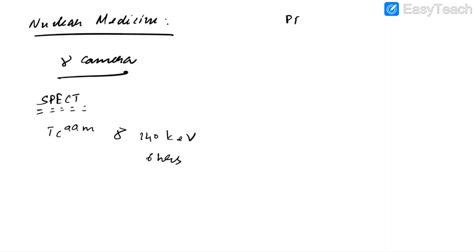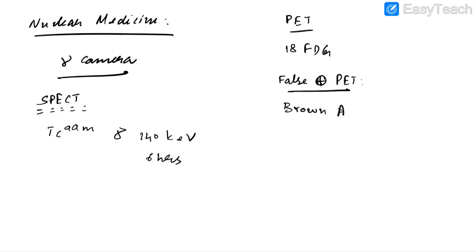Now let us discuss PET, which is positron emission tomography. In this case, we use 18-fluorodeoxyglucose. It is based on the principle that tumor cells have a high metabolic rate, so the FDG gets trapped within the malignant cells, and this can be detected using gamma cameras. It is also important to remember cases where there will be false positive PET, that is, the cells may not be malignant but they will be positive in PET. This can occur in case of brown adipose tissue.